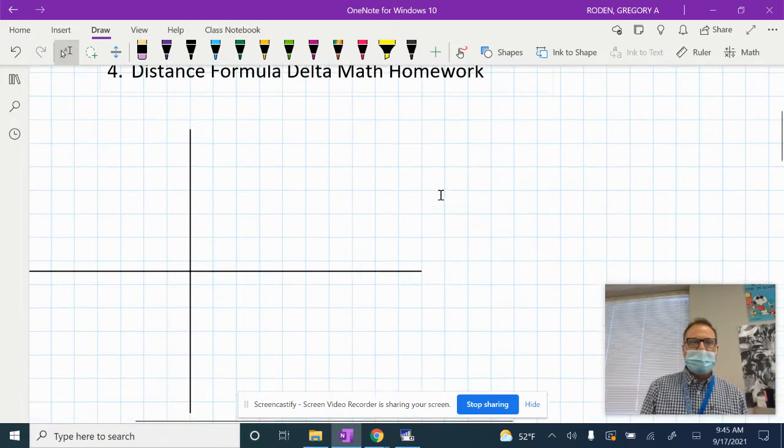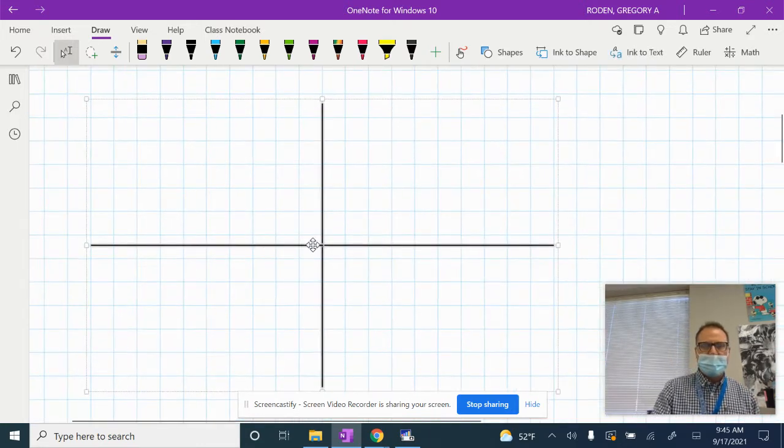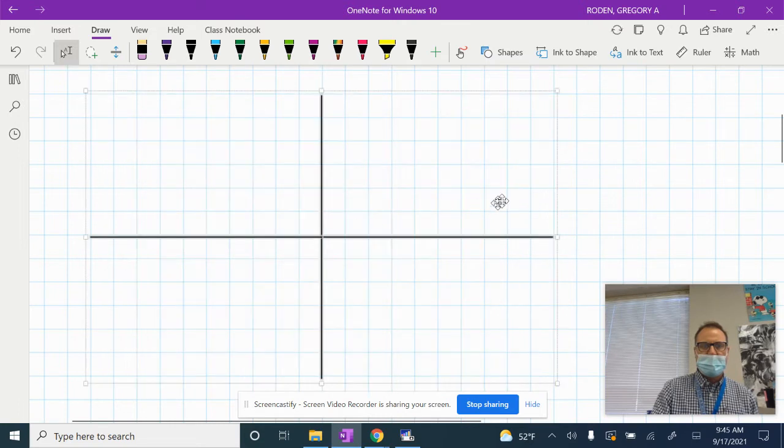Okay. So just draw me a quick coordinate plane. It doesn't have to be on graph paper. Just draw me a quick coordinate plane.